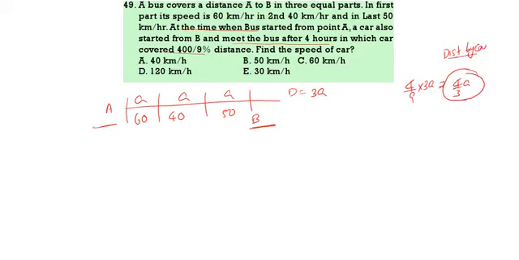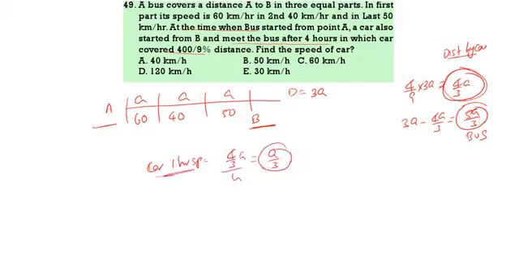Now what is the distance by bus? 3a minus 4a by 3, that is nothing but 5a by 3. The bus is covering 5a by 3, the car is covering 4a by 3. Now, 4a by 3 is the distance covered by the car in 4 hours. So the car's 1 hour speed is equal to 4a by 3 by 4, that is nothing but a by 3. So the car speed is a by 3.